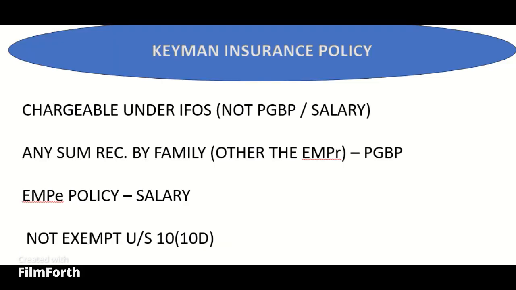Any sum received under a Keyman insurance policy, including any bonus, is chargeable under the head IOS if such income is not chargeable under the head PGBP or under the head salaries. That is, if such sum is received by any person, such as family members, other than the employer who took the policy, it is IOS. For the employer it is PGBP income, and for the employee in whose name the policy was taken, it is salary income.